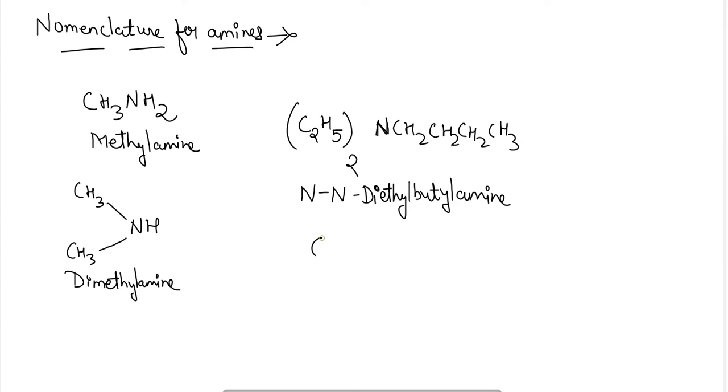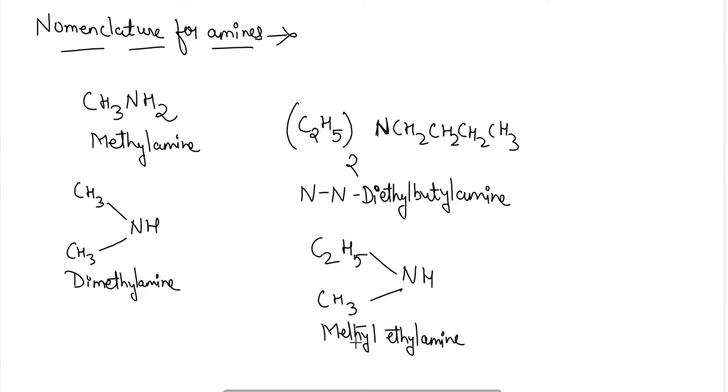If two different groups are attached with the amine group, then the compound name will be methyl ethyl amine. The smallest chain is taken as the side chain and given as a prefix, and the main chain name is given to the longest chain, which is here C2H5, and hence the name will become methyl ethyl amine.